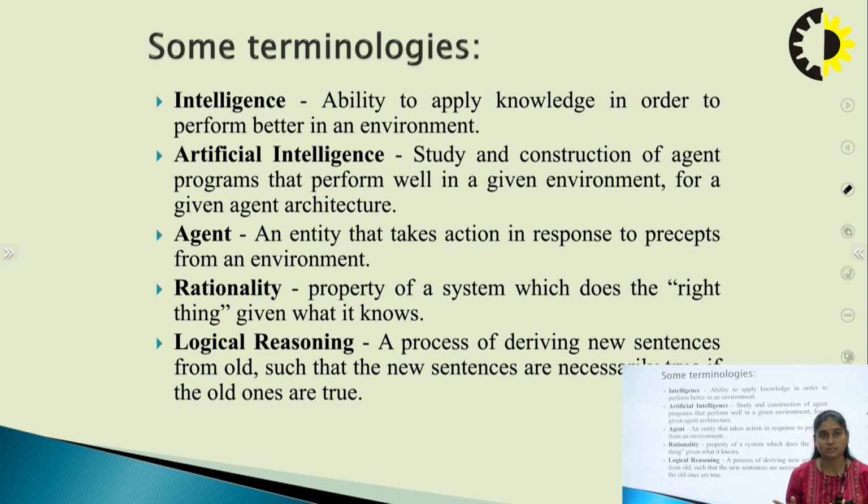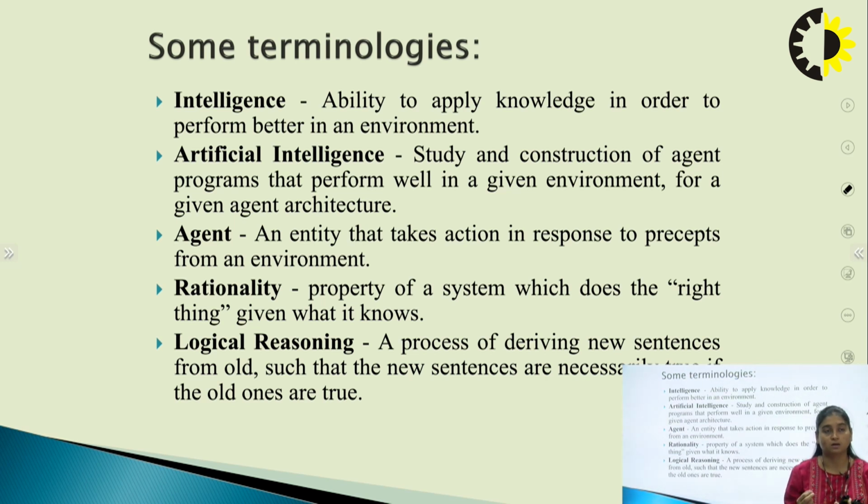We'll discuss these later on. Just understand that AI is the study of agent programs that perform well in a given environment. Environment is nothing but whatever surrounds us. For example, a given architecture, you can say the agent architecture.